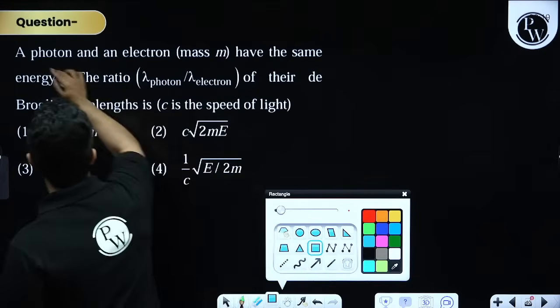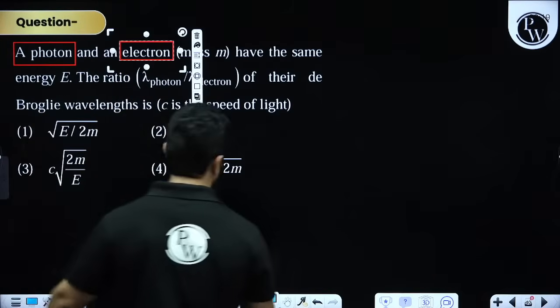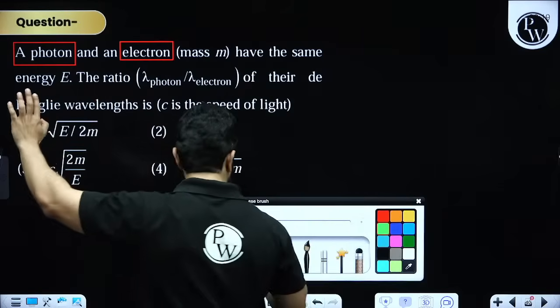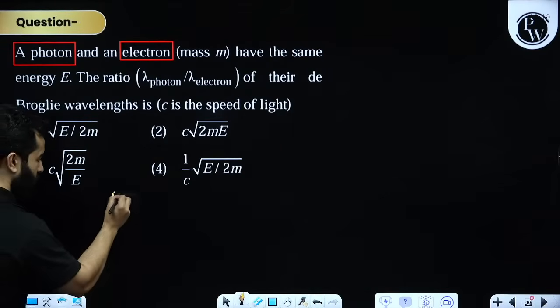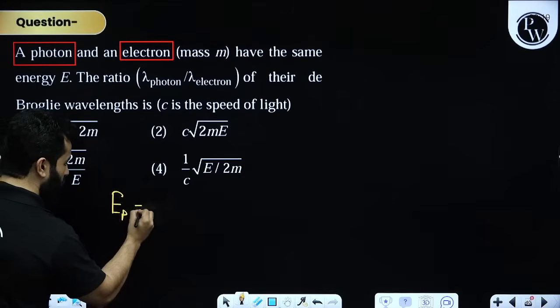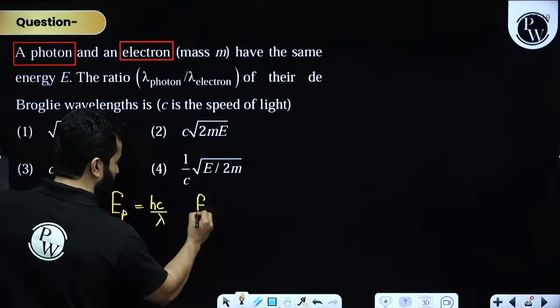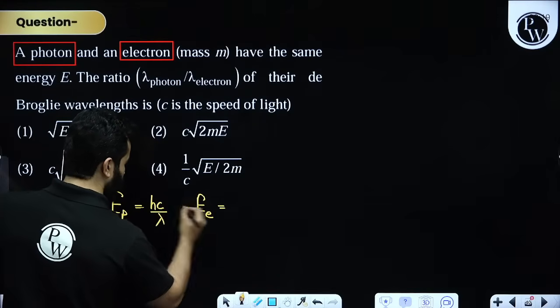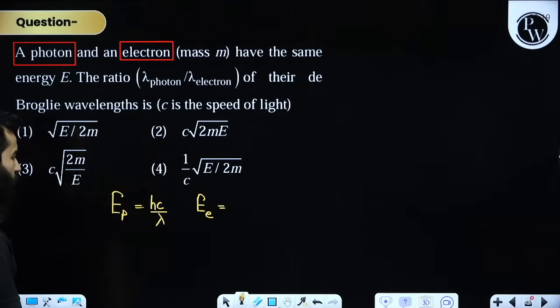Now in this problem, they are saying that we have got a photon and we have got an electron, right? And they have got the same energy. My dear friends, if you want to write down energy for a photon, then use the formula hc by lambda. And if you want to write down the energy for an electron, then use the formula.